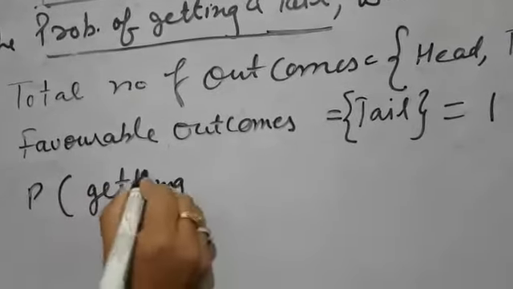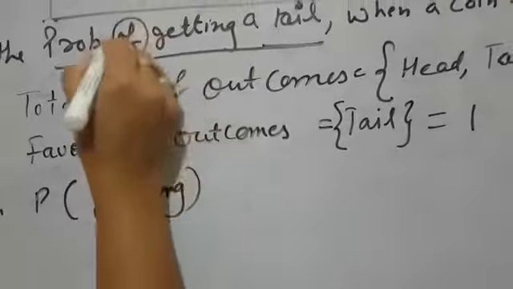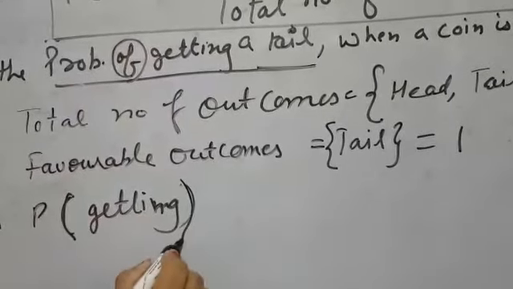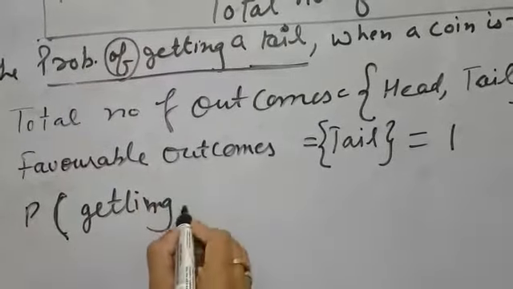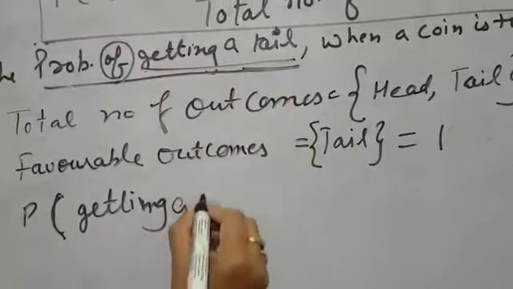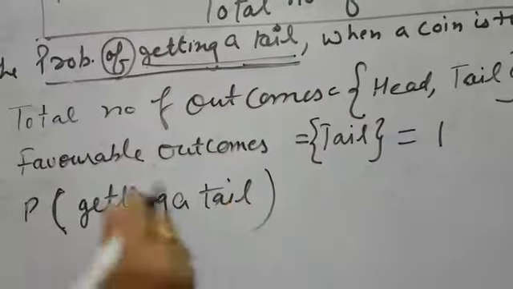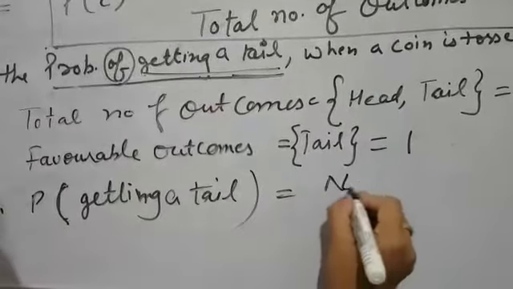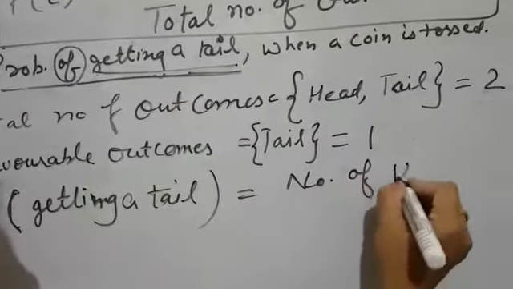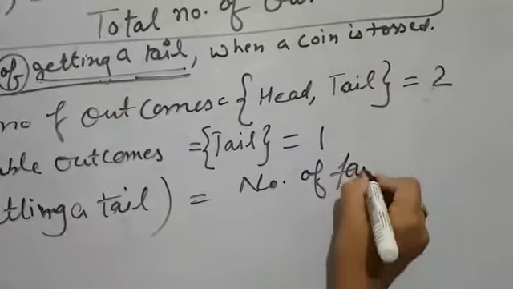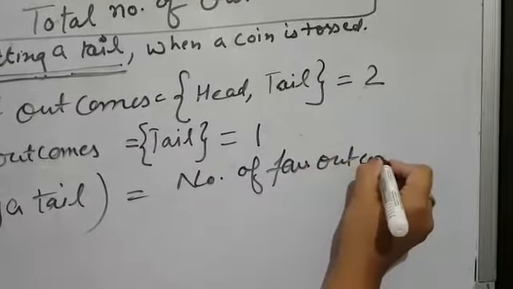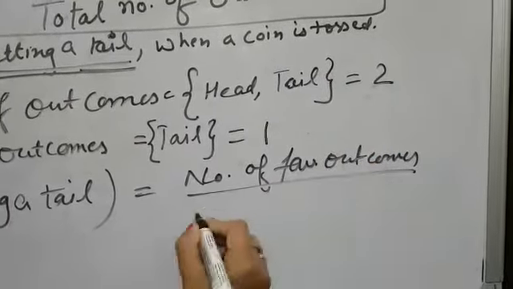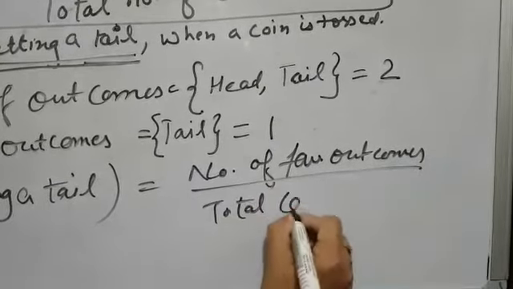Now, therefore, probability of, in place of the word of we put a bracket, and then getting a tail in the bracket. So I write this whole line again. Probability of getting a tail will be, write the formula, number of favorable outcomes over total outcomes.